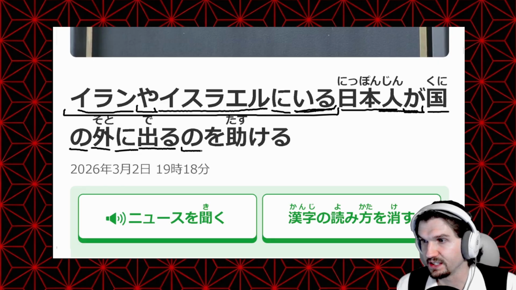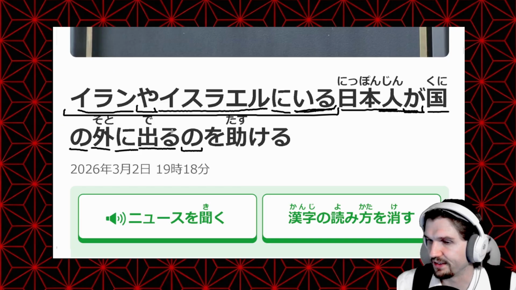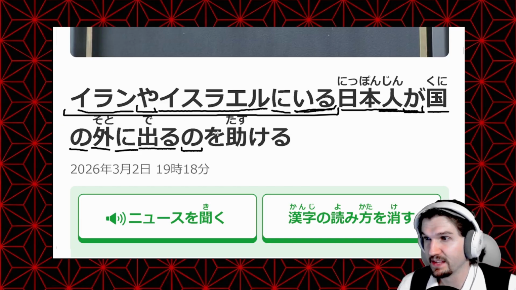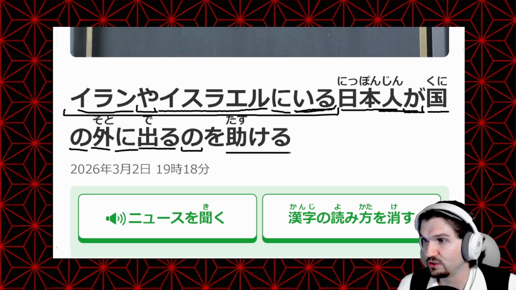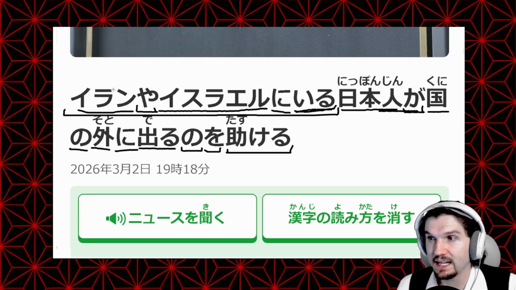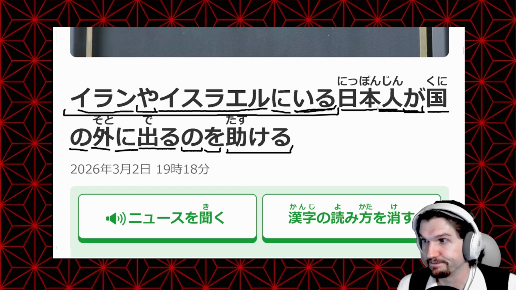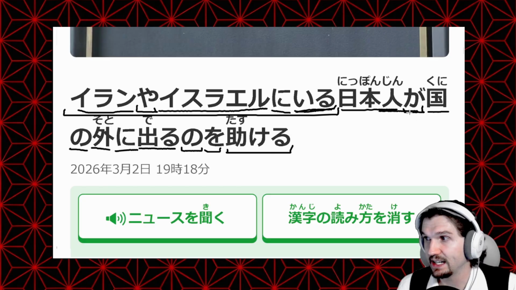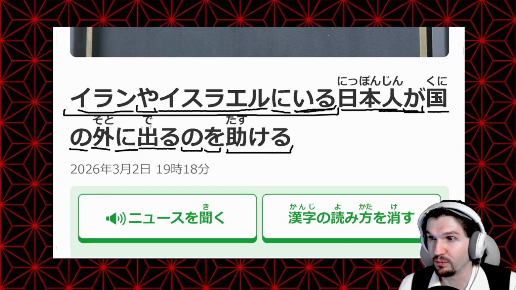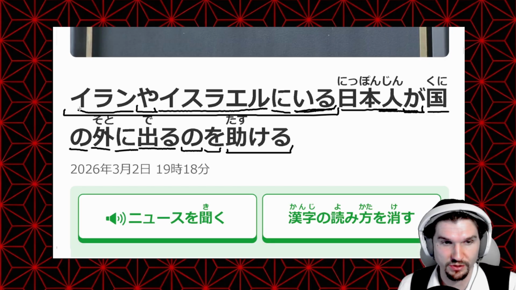No, we are turning this into a noun with no, just like in our grammar point of the day. And why are we doing this? So that we can use another verb, tasukeru, to assist or to help. And then we mark that with the particle o, since that is the thing we are helping. It is the object. So, Iran ya Israel ni iru Nipponjin, Japanese people who are in Iran, Israel, and surrounding areas, ga kuni no soto ni deru no, helping those Japanese people get out of the country.